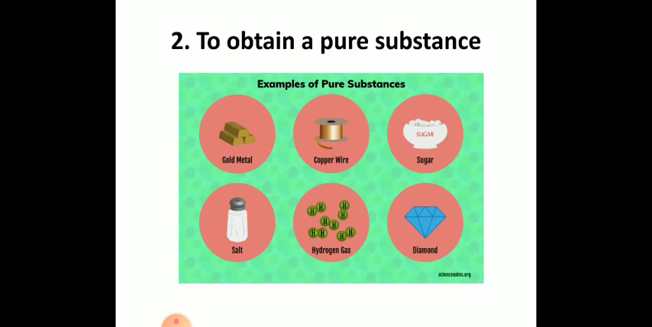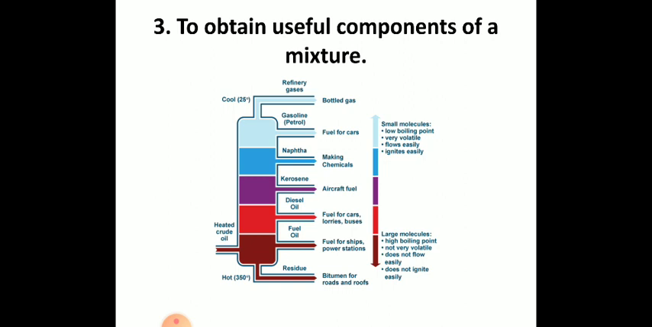In the same way, to obtain a pure substance, for example, if we want to get pure gold, we have to give it a very high temperature. And for separating sugar, we have already discussed that we can do this by hand picking. So, to obtain a pure substance, we need to separate the substances. Now, to obtain useful components of a mixture, what can we do?